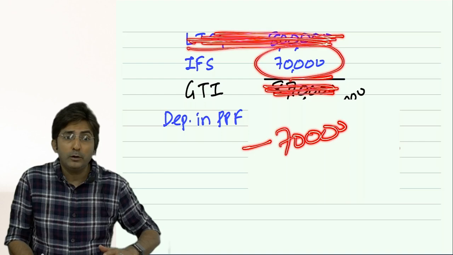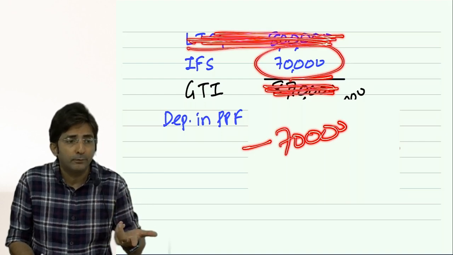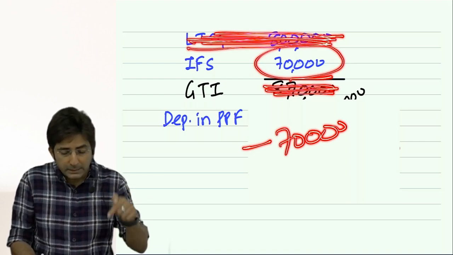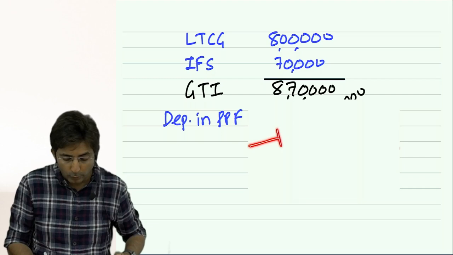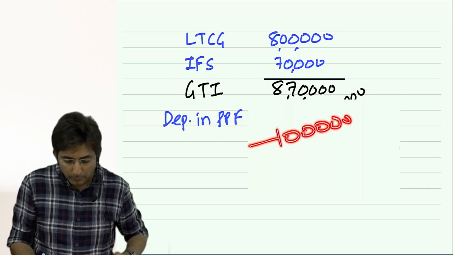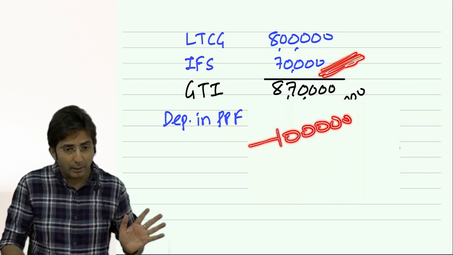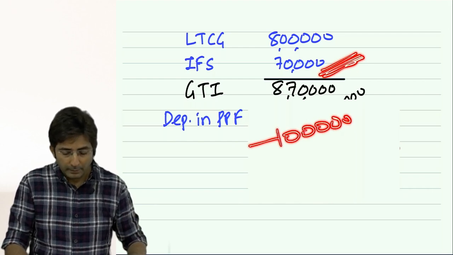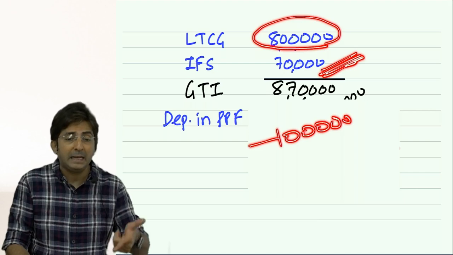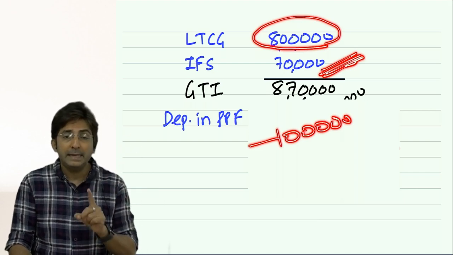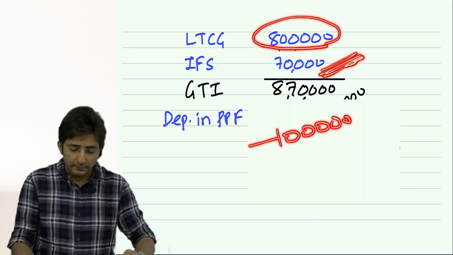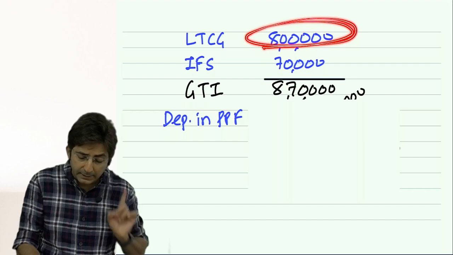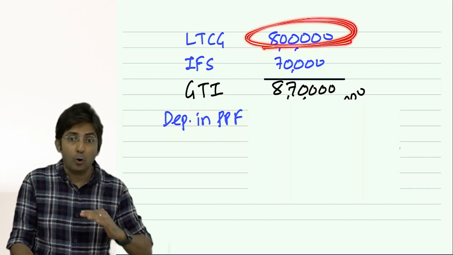So even if you deposited 1 lakh in PPF, you will restrict it to 70,000. Because if you minus 1 lakh, you deduct the 70,000 and also some amount from the 8 lakhs, and not even a single rupee should be cut from that. This 8 lakhs should remain as it is at gross level.